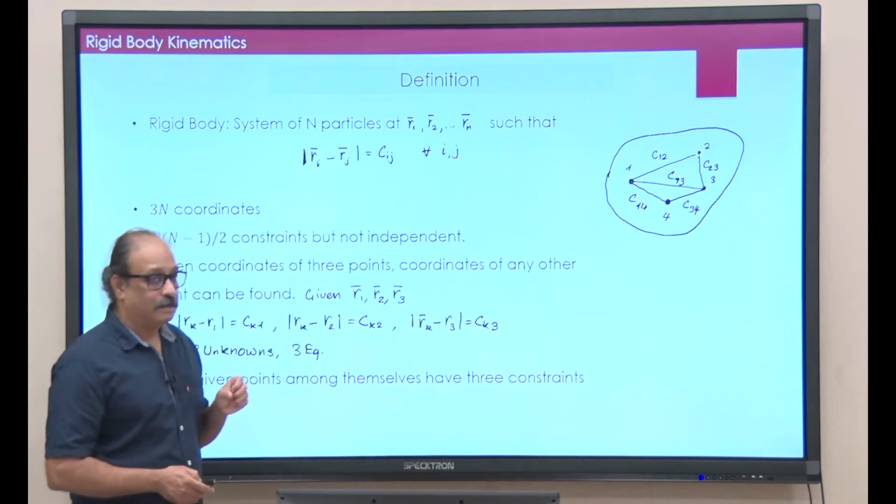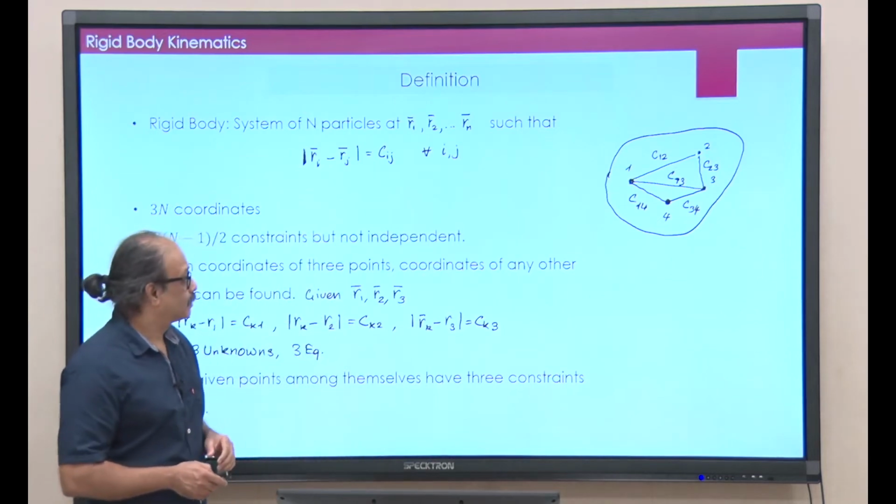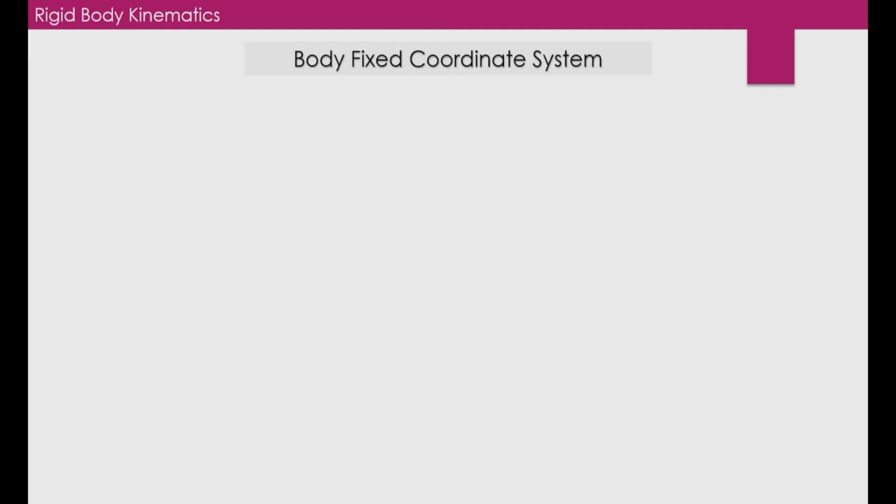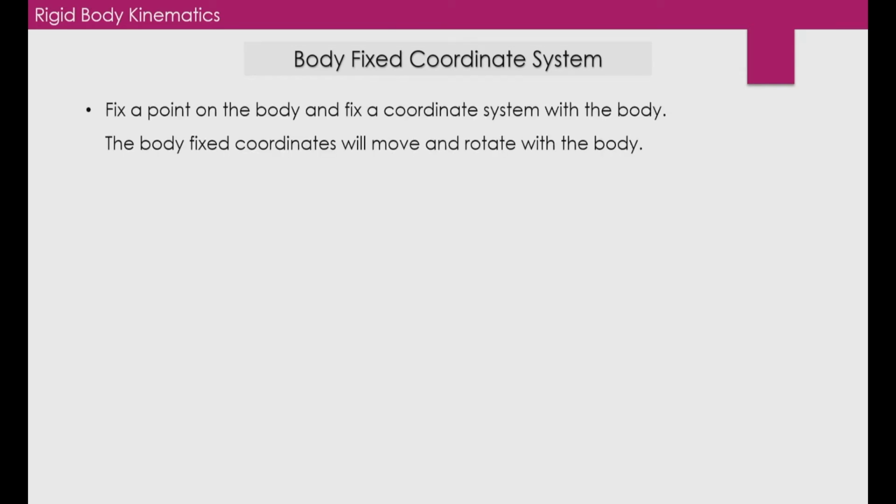To describe the state of the rigid body, what I am going to do is this. Let us start by assigning each body a coordinate system, which we will call the body fixed coordinate system.